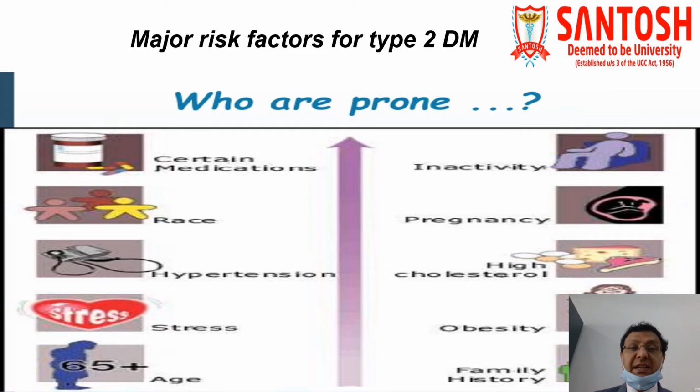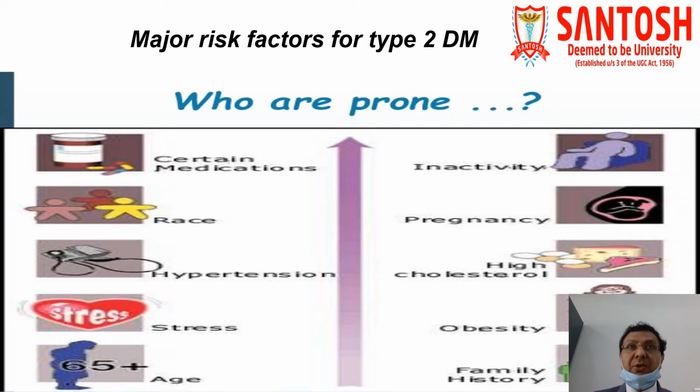Recently, we have seen in COVID patients, where a lot of steroids were advised by doctors, they ultimately landed up in high blood sugar. Diabetes mellitus type 2 is common in certain races, and patients who have high blood pressure, whether controlled by blood pressure medicine or without it, are strongly associated with diabetes mellitus. Stress, mental and physical, sometimes may also precipitate type 2 diabetes mellitus.